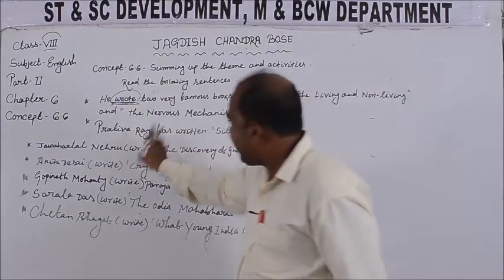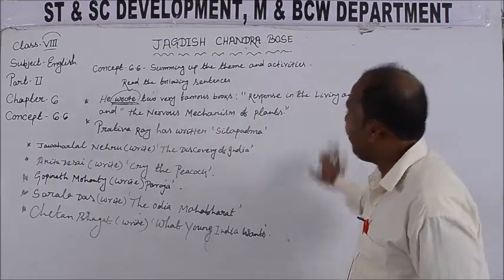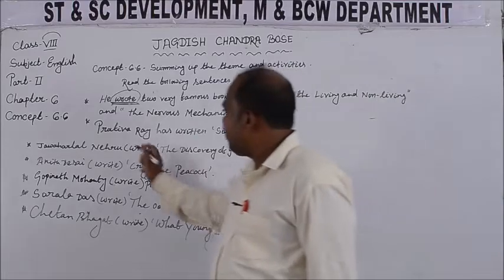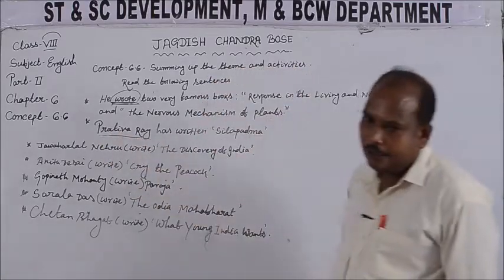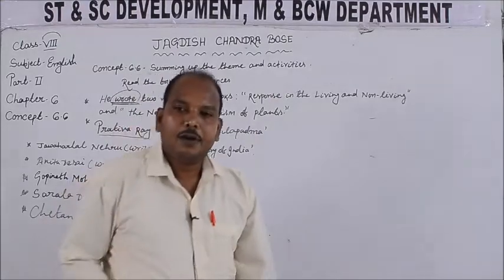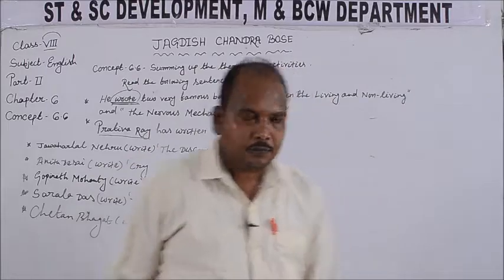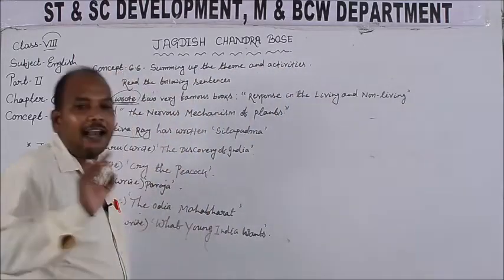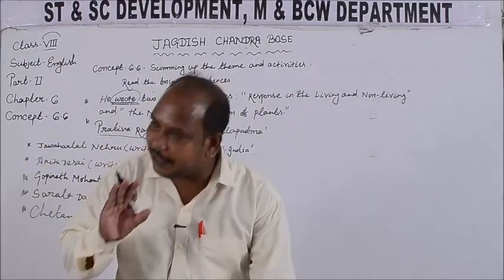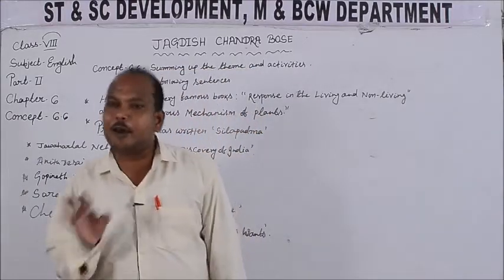Look at the next sentence. Pratibha Rai has written Sila Padma. You see, students, Pratibha Rai is a leading writer of Odisha. She has written various books in Odia literature. So Pratibha Rai is alive. As Pratibha Rai is alive, we have used the present perfect form of the verb write.